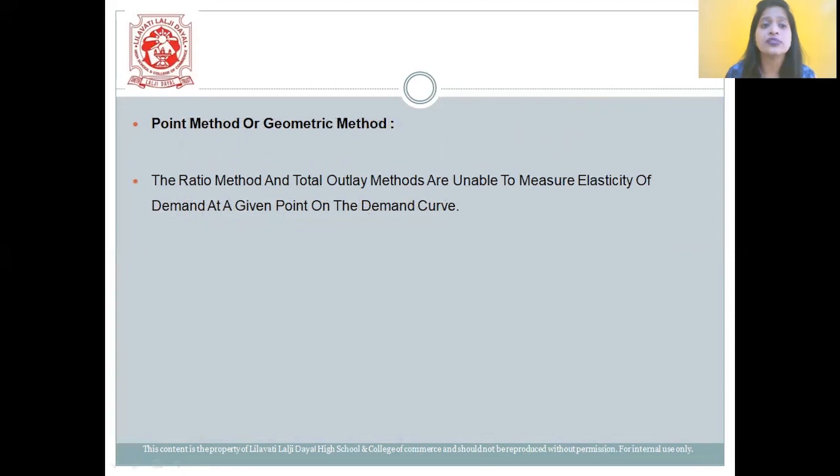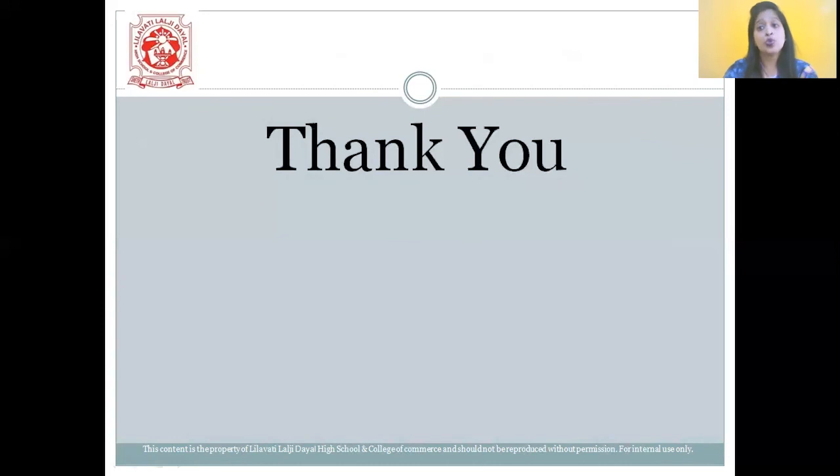Next one, students, is the point method or the geometric method. The ratio method and the total outlay method are unable to measure the elasticity of demand at a given point on the demand curve. This is when we use the geometric method or the point method. So there are three methods of measuring the price elasticity of demand. First was the ratio method, second total expenditure, and third the point method or geometric method. So with this, students, we've completed this chapter. Thank you.